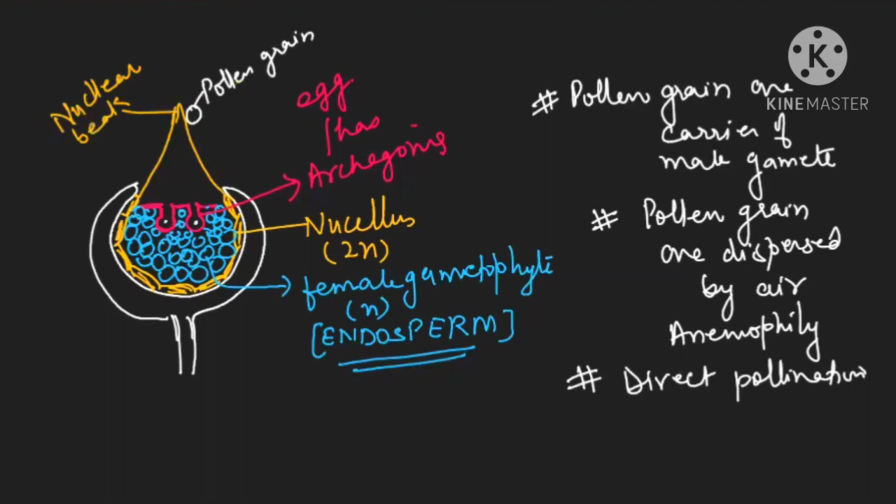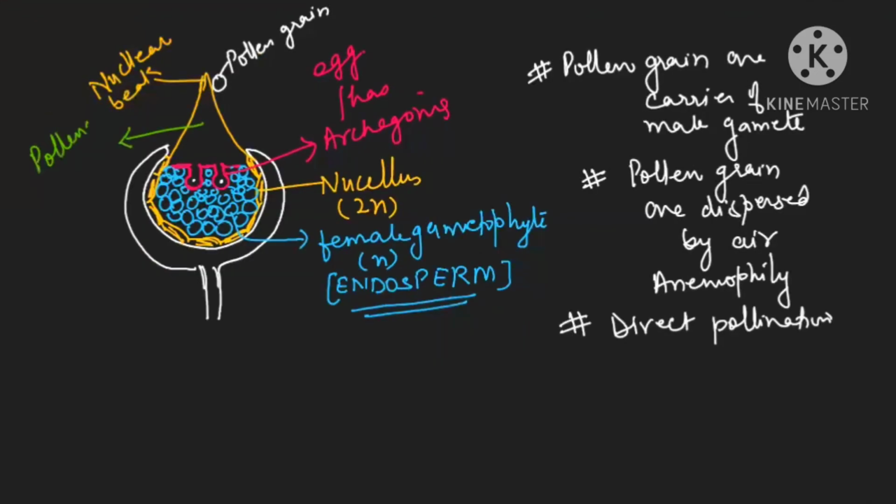Now after this, what will happen? This pollen grain will enter inside. So inside this is an area where the pollen will germinate. This area where pollen will germinate is known as pollen chamber.